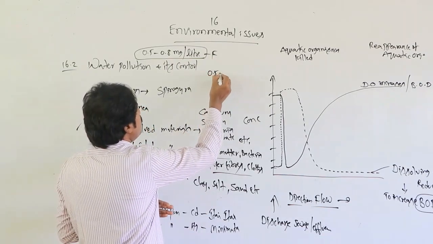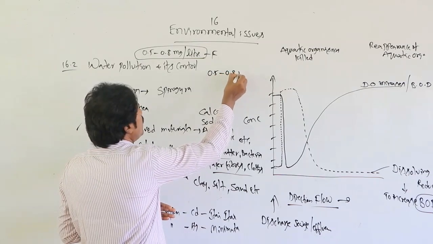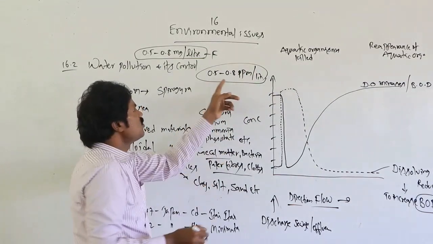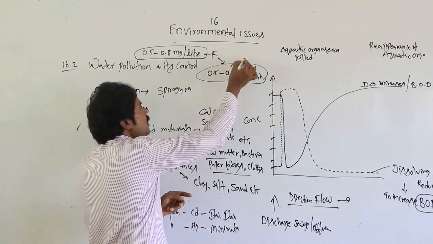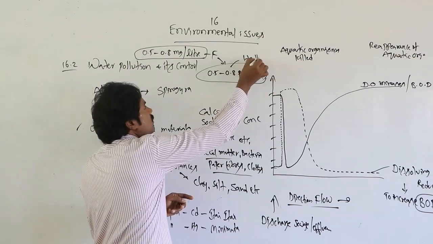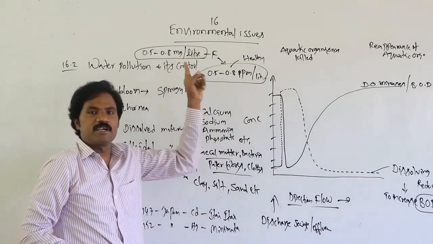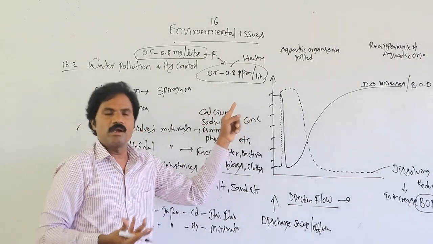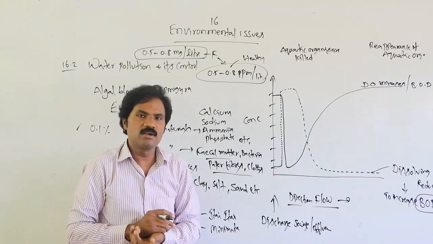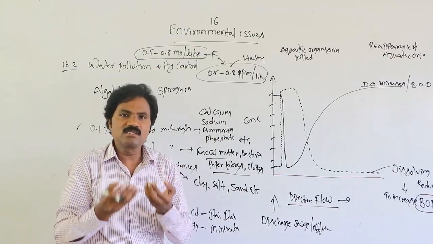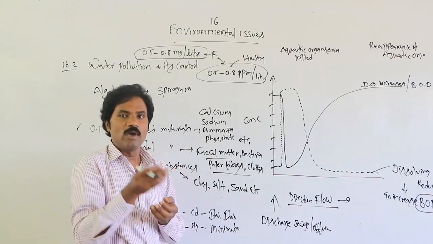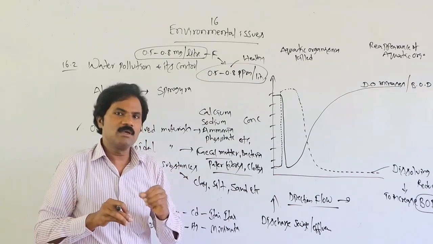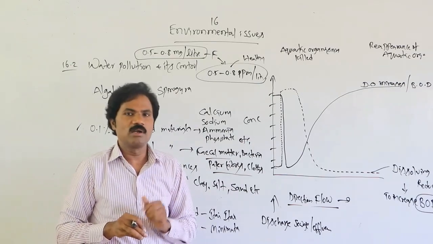Then what is the normal amount? 0.5 to 0.8 parts per million per liter. At this percentage of fluorine it is healthy, beyond it is harmful. But some specific types of organic materials, the biocides, are never excreted from one trophic level to another. While eating food material, they are never completely digested or completely absorbed in that trophic level, in that food chain.